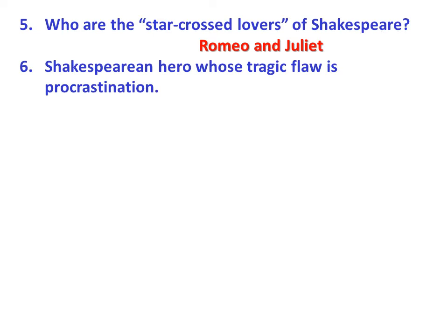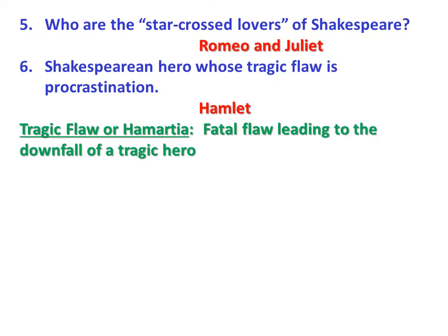Shakespearean hero whose tragic flaw is procrastination: Hamlet. The other term for tragic flaw is hamartia. It is a fatal flaw leading to the downfall of a tragic hero. The hamartia, or tragic flaw, of Hamlet is procrastination, which means inability to act.